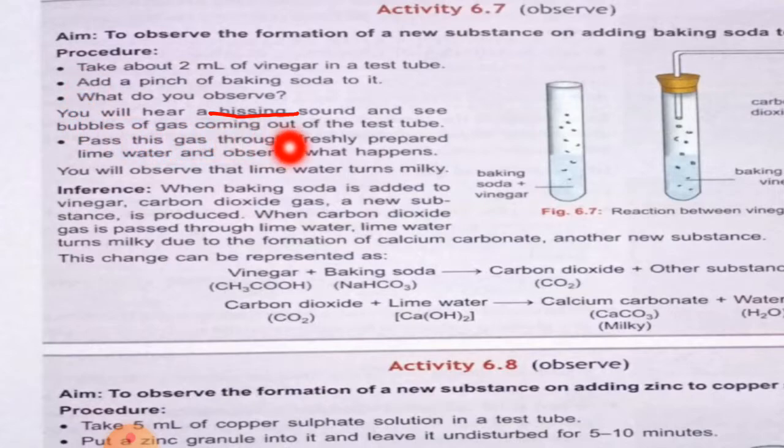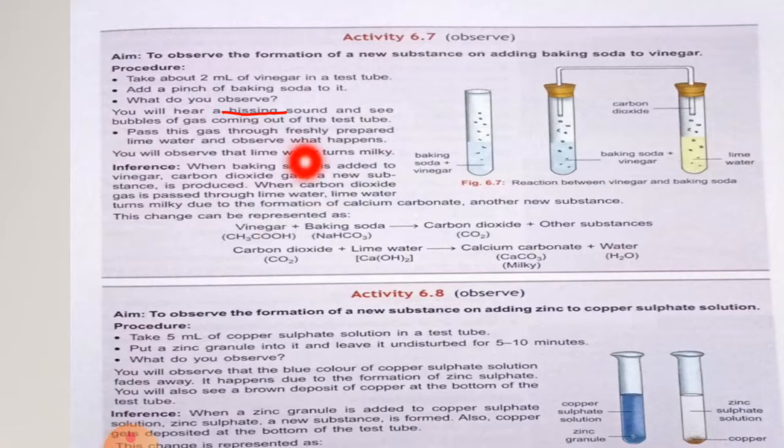Pass this gas through freshly prepared lime water and observe what happens. So, after this bubbling, you have to pass this gas through freshly prepared lime water and you have to observe what happens. You will observe that lime water turns milky. Inference: when baking soda is added to vinegar, carbon dioxide gas, a new substance, is produced. When carbon dioxide gas is passed through lime water, it turns milky due to the formation of calcium carbonate, another new substance.